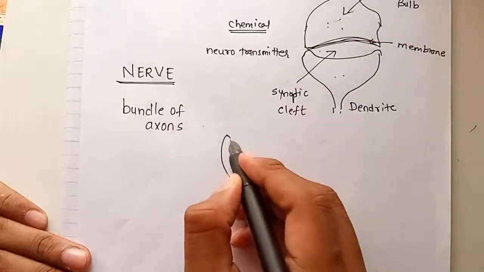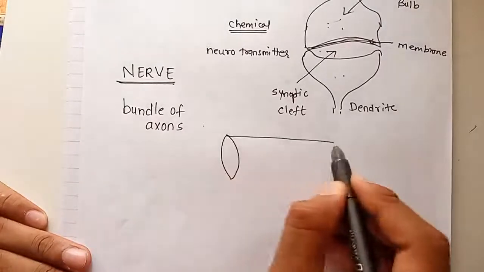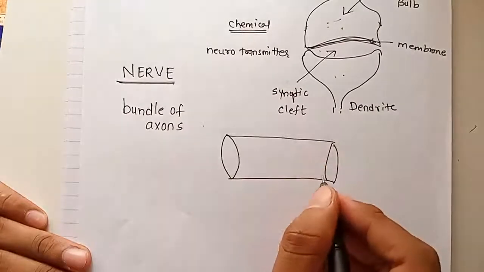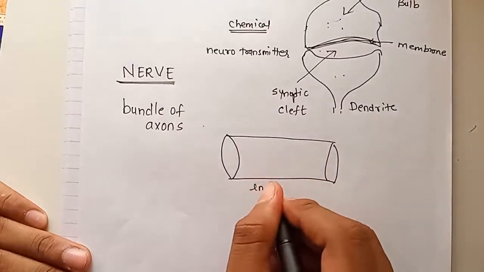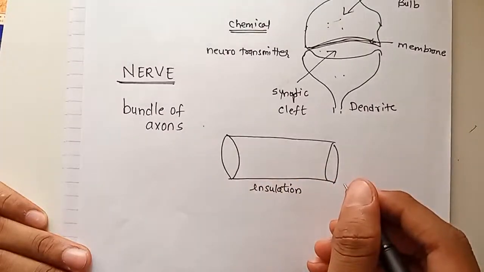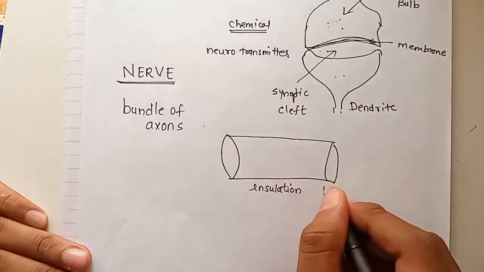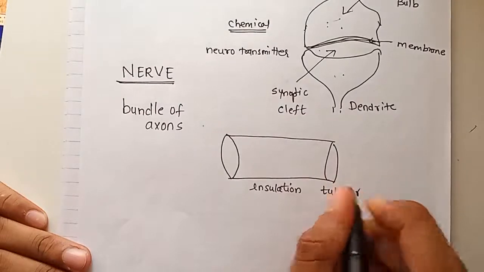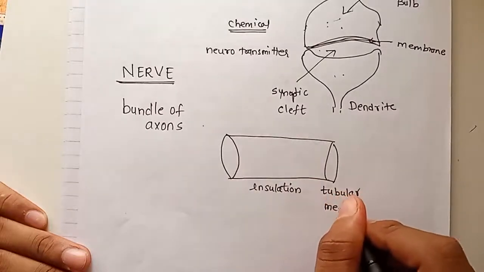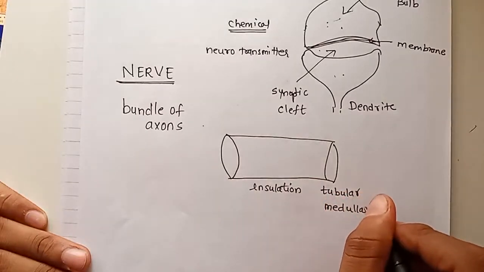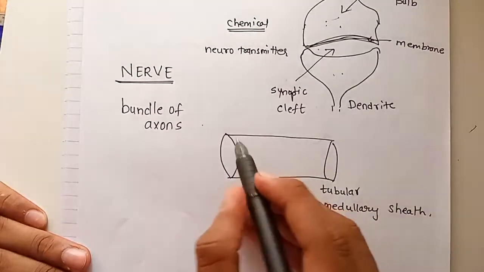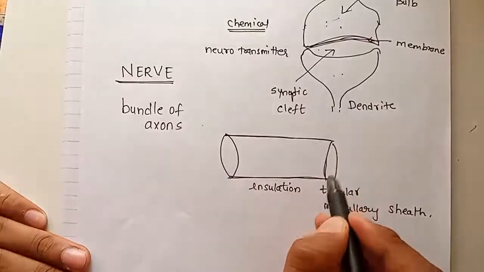Like for example, this is a nerve, cylindrical in shape. This outer covering is the insulation for the nerve. It is tubular in shape, and the covering is called the medullary sheath.